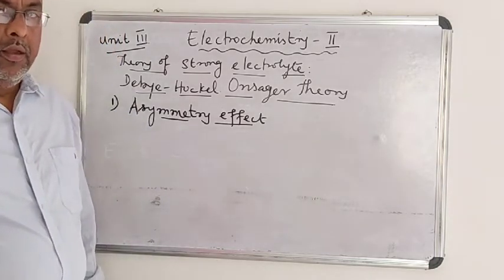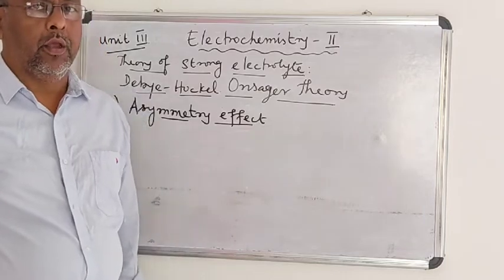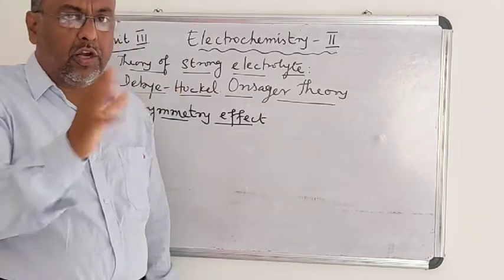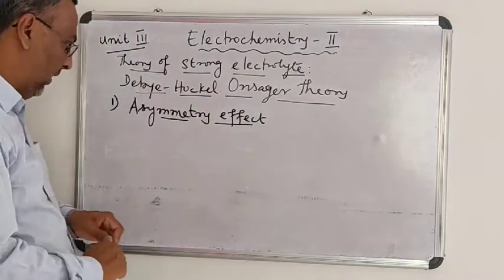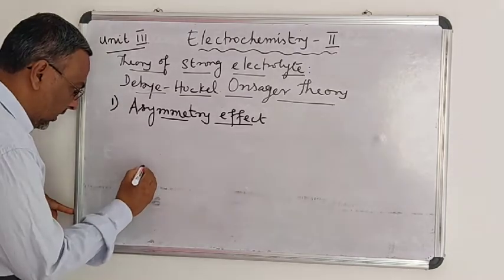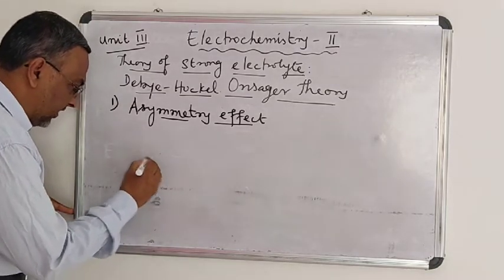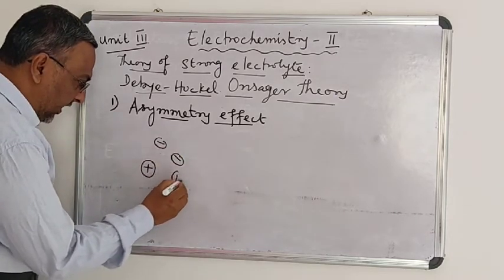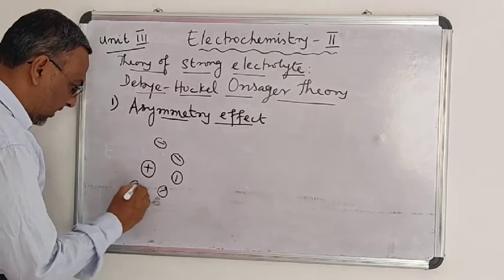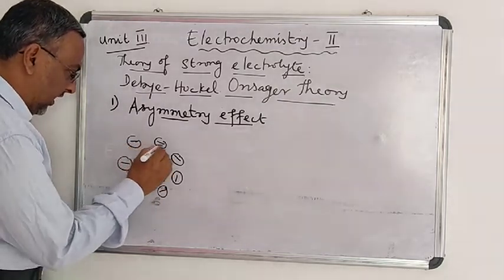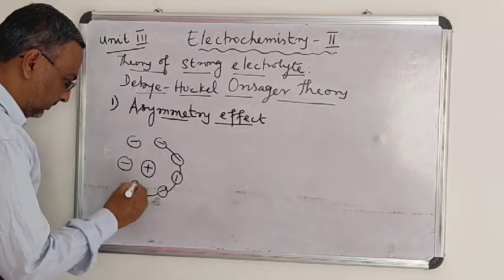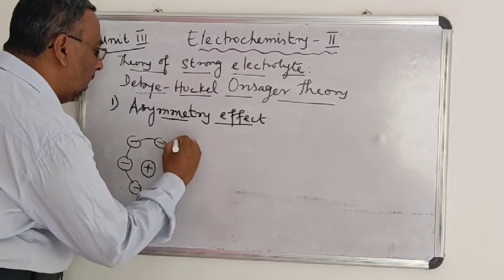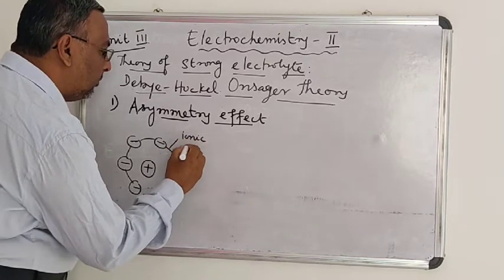Remember, in the electrolytic solution, every ion is surrounded by oppositely charged ions known as the ionic atmosphere. For example, if I take a positively charged central ion, it is surrounded by oppositely charged ions known as the ionic atmosphere. This is the ionic atmosphere.